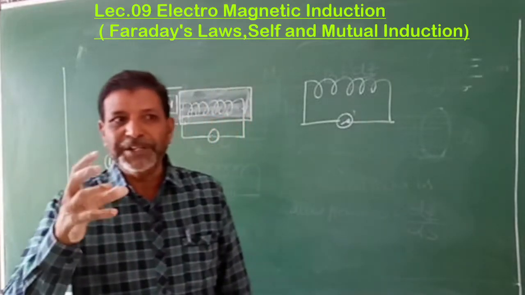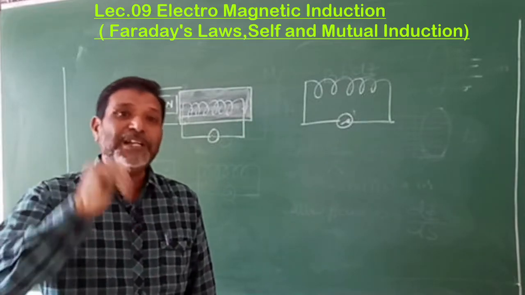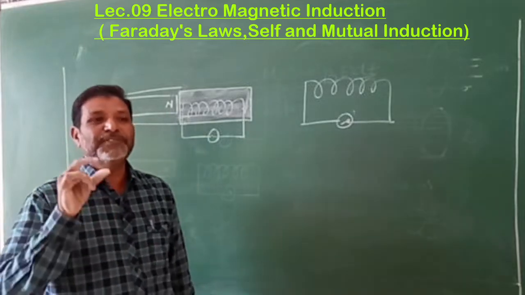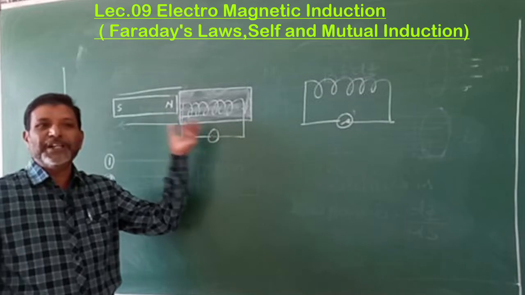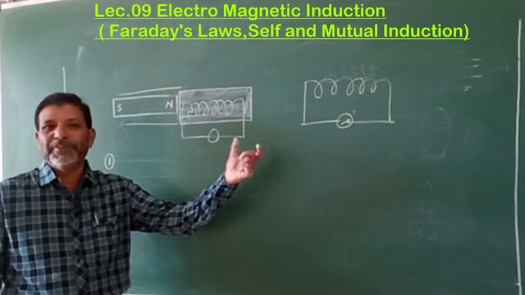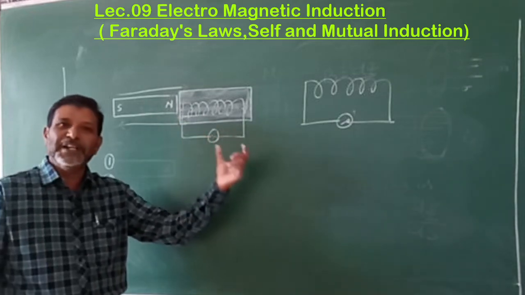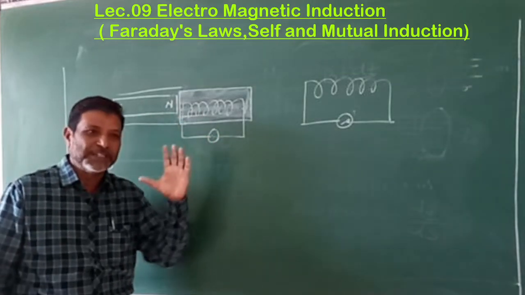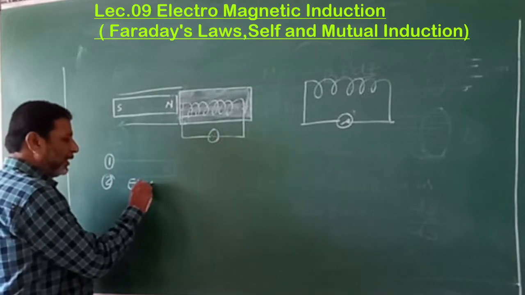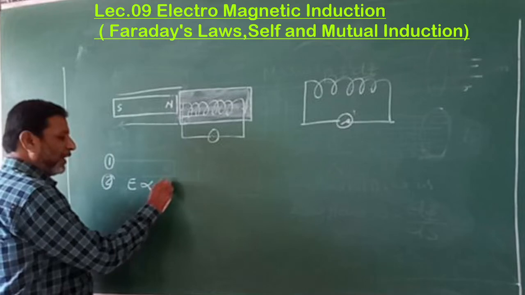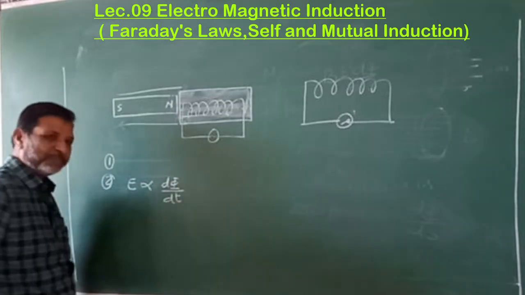Magnitude means a value. How much amount of EMF is produced? That is directly proportional to the rate of change of flux. If speed is more, rate of change of flux is more, then more EMF is produced. If the speed is less, rate of change of flux is less, then EMF produced is also less. So the magnitude of the induced EMF is directly proportional to the rate of change of flux, represented by d phi by dt.